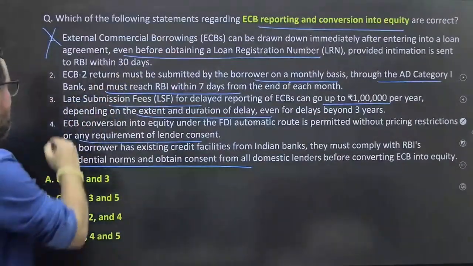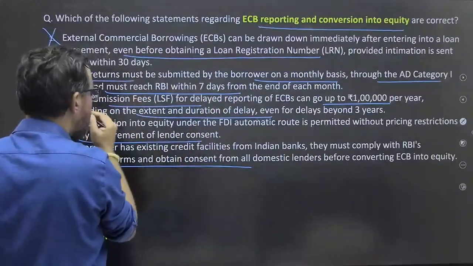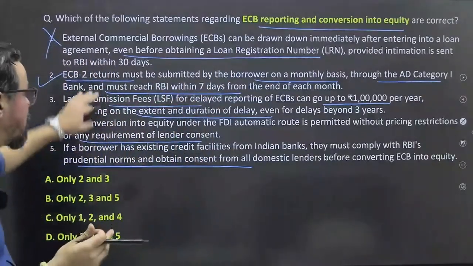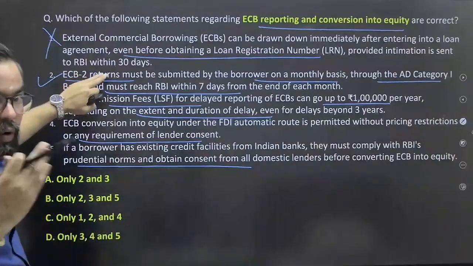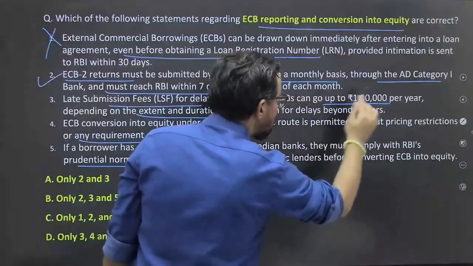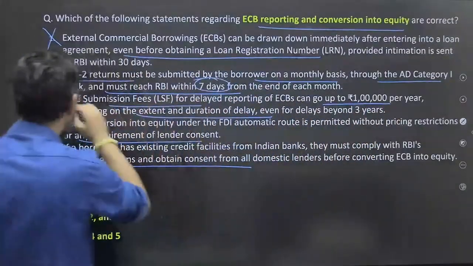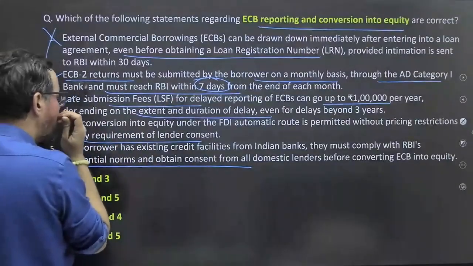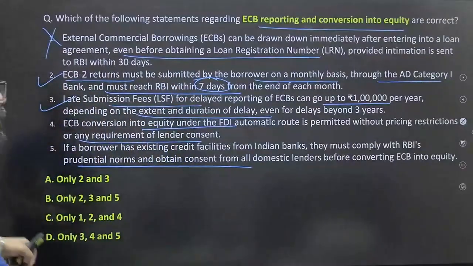Statement 2 is right because ECB 2 returns must be submitted, and ECB 2 returns, once we receive the payments or have done the borrowings, are to be submitted by the borrowers on a monthly basis through the authorized dealer category 1 bank, and they pass it on to RBI within 7 days. This is correct. The late submission fee, this is 100% true. ECB conversion into equity under the FDI automatic route is permitted without price restriction.